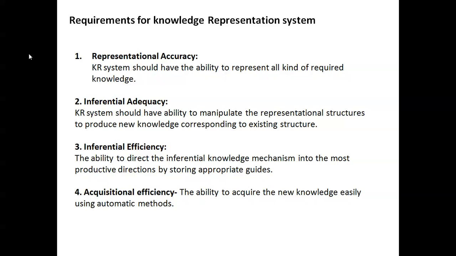Inferential adequacy means AI systems should have the ability to manipulate the representational structures to produce new knowledge corresponding to existing structure. Inferential efficiency is the ability to direct the inferential mechanism into the most productive direction by storing appropriate guides. Acquisitional efficiency is the ability to acquire new knowledge easily using automatic methods.